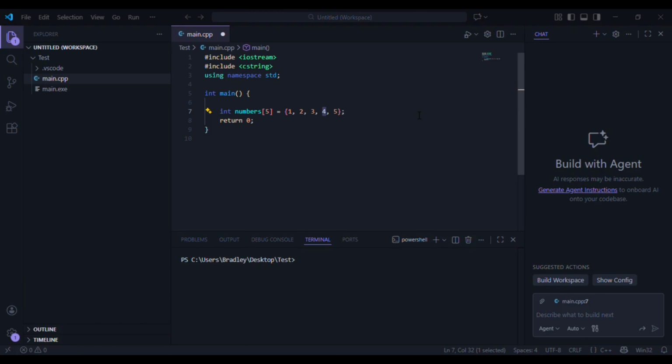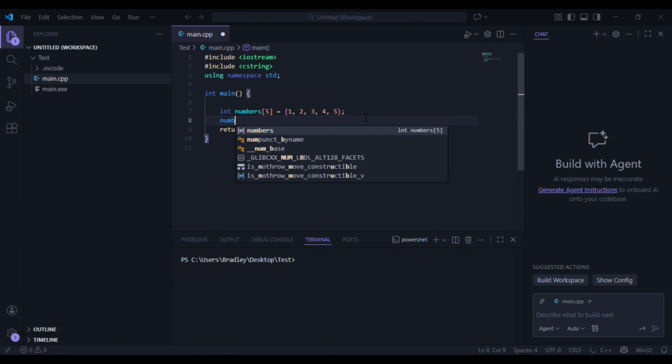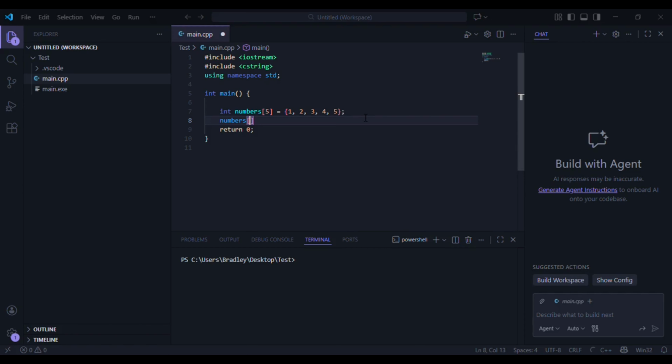So now arrays are accessed using indexes. Indexes start at 0. Why 0? Because the index represents the distance from the start of the array in memory, right? So what that means is, if we do numbers and we put 0, this is going to be the first element in our array, and that's going to be 1. If we do numbers and we do 4, that's going to be the last element in our array, which is going to be 5, right?